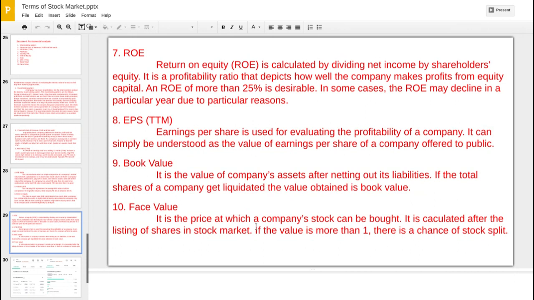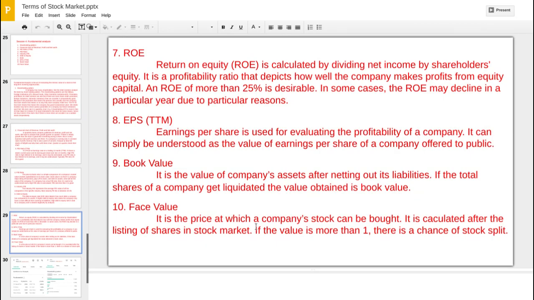Yes, it is being traded at 200 rupees, that's different, but the actual value is 5. And if the face value is 10 or 5, meaning more than one, then there is a possibility that in future that stock may split, and we have already discussed stock splits.